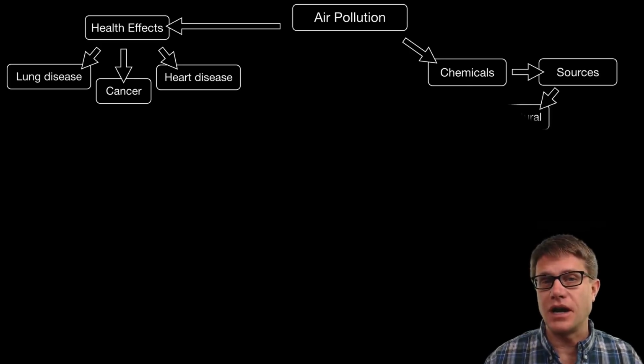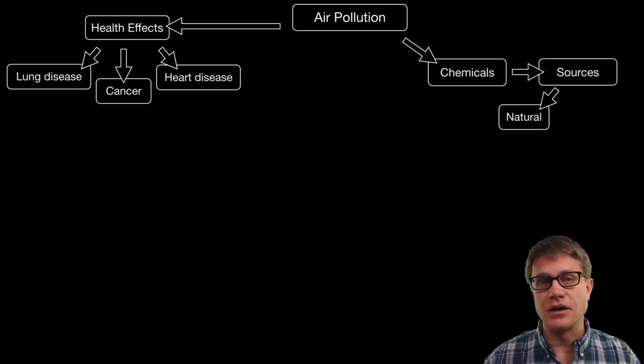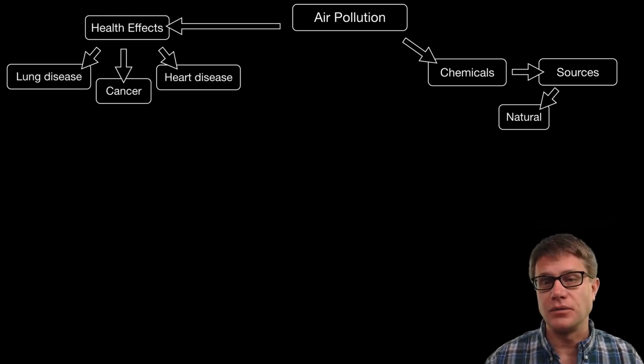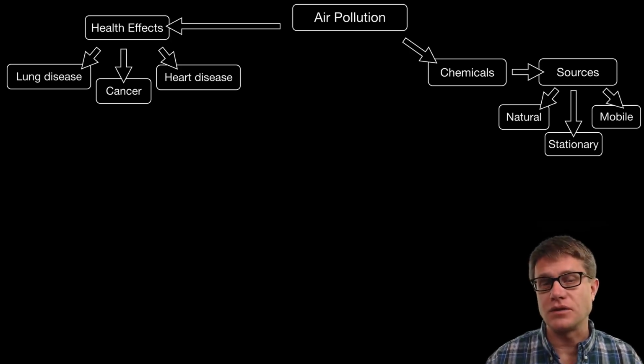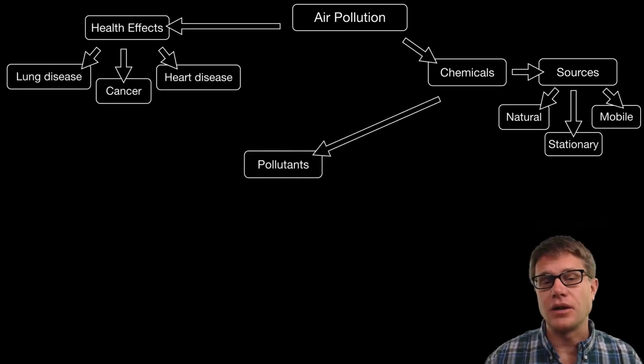Well, they can be produced naturally. And so we have forest fires and volcanoes that can produce these pollutants. But also we have stationary sources. You can think of those as industrial, like factories. And then we have mobile sources. That would be like cars and buses. And so if they're affecting us negatively, we call these pollutants.